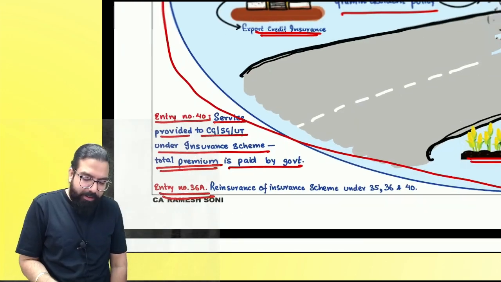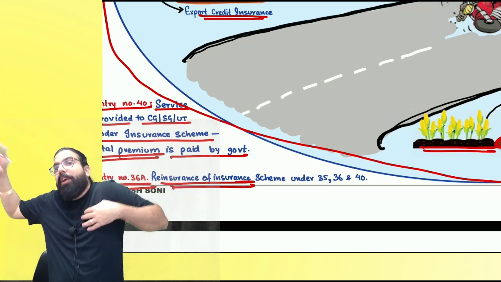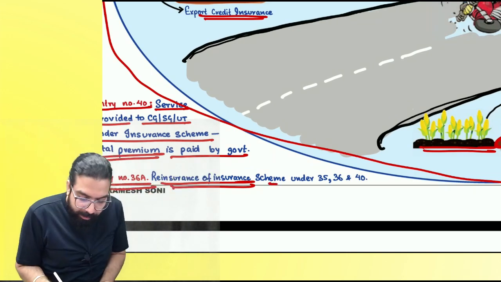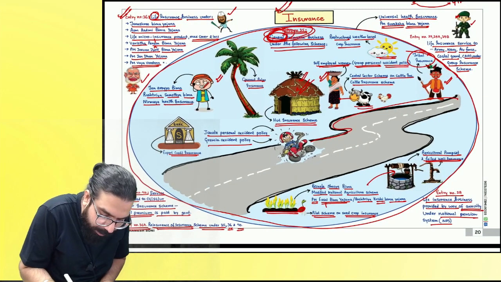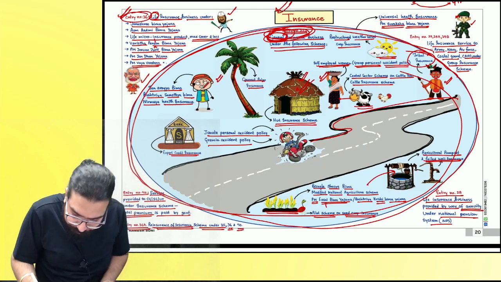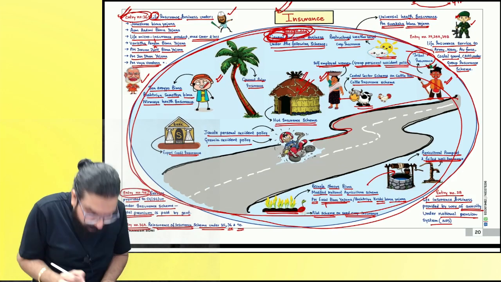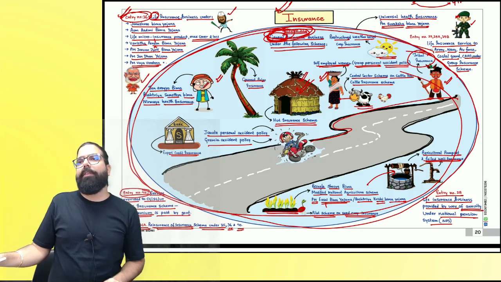Now, entry number 36 says reinsurance. Baba, insurance so you did. Now, if you got it reinsured under 35, 36 and 40, Baba, entry number 35, all these insurances, correct? 36, and where is 40? Here. All these insurances' reinsurance services shall also be exempted.